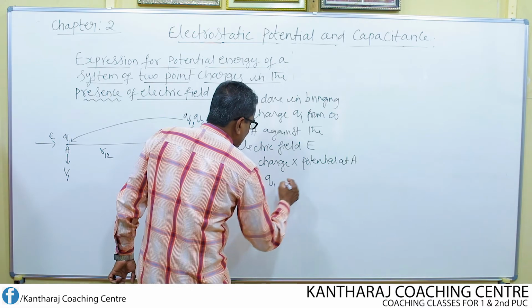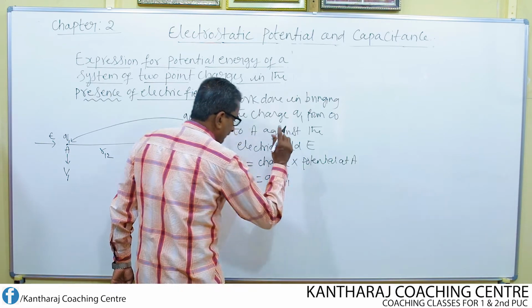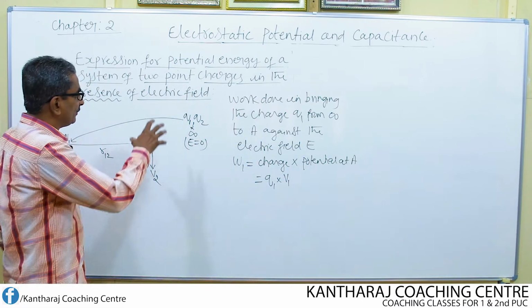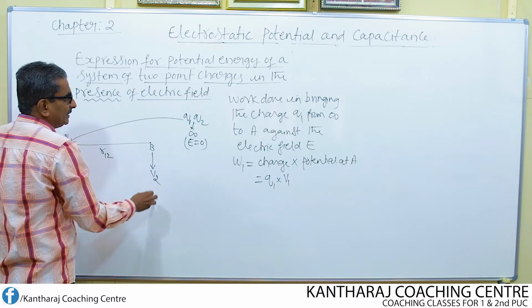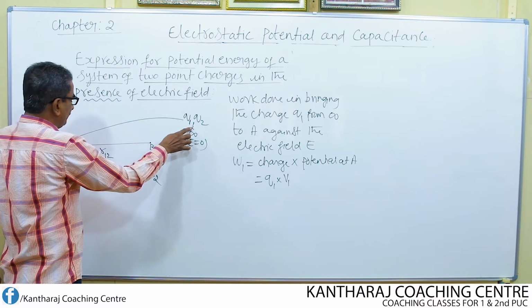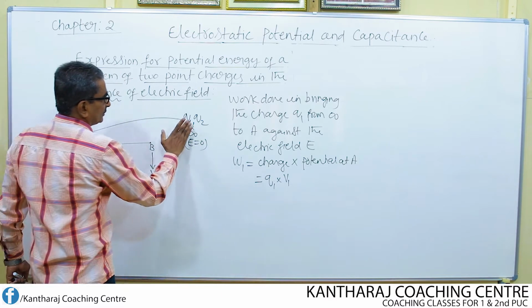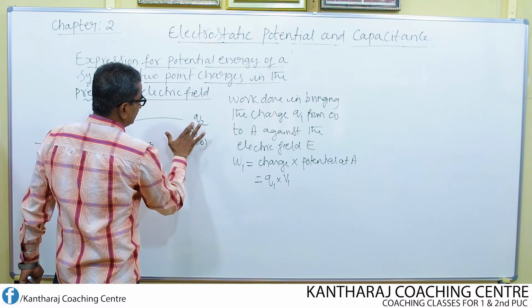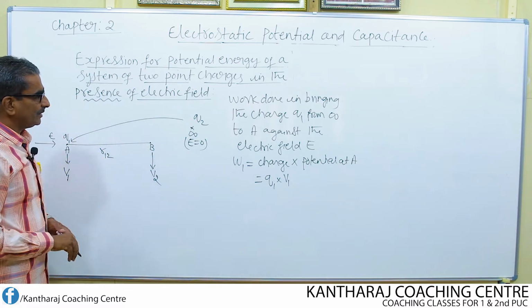Q1 into potential at A is V1. So this amount of work needs to be done in bringing the charge Q1 from infinity to the point A. So we shifted one charge. Let us now remove this.